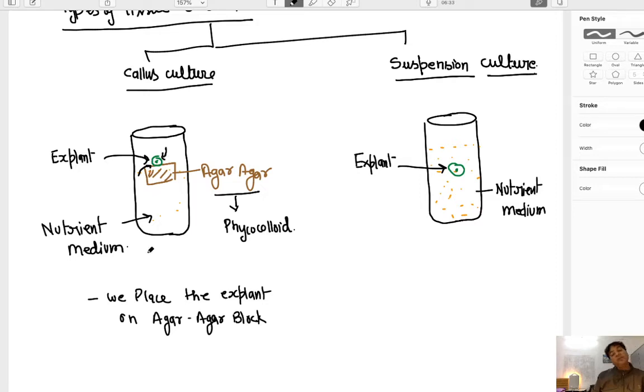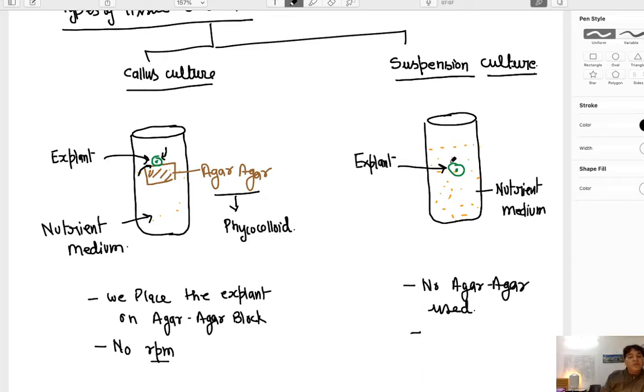It will take nutrients from both sides, and the callus formation will be over the agar block. So we cannot disrupt it. It cannot be revolved or rotated, so there is no RPM, revolutions per minute. In this case we cannot move it. But in this case we dipped the explant into the nutrient medium, so no agar is used.